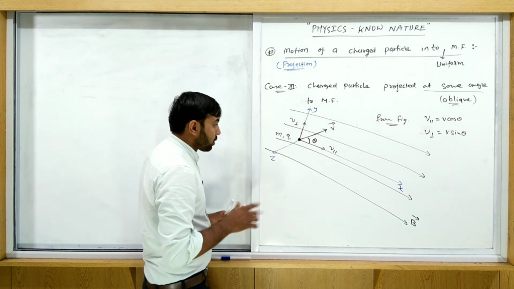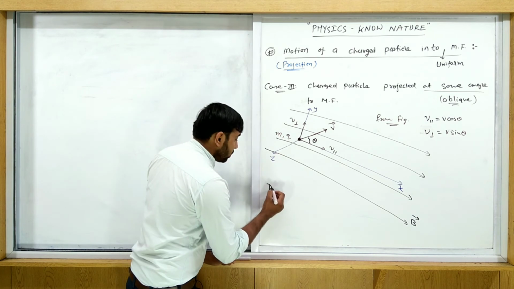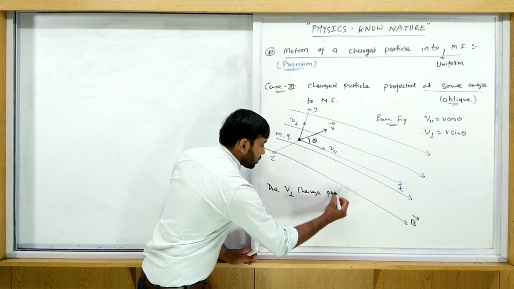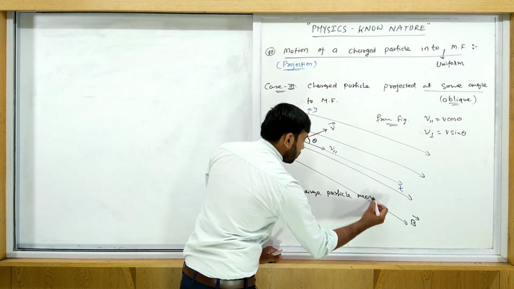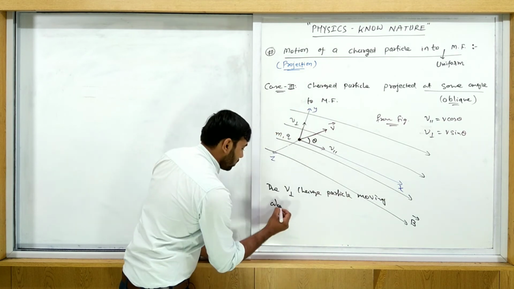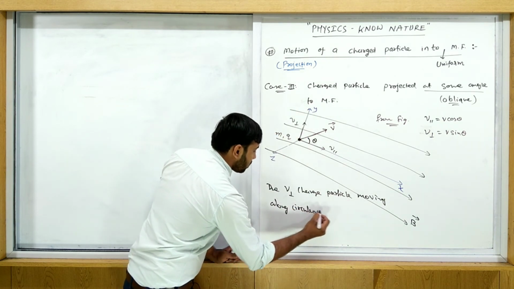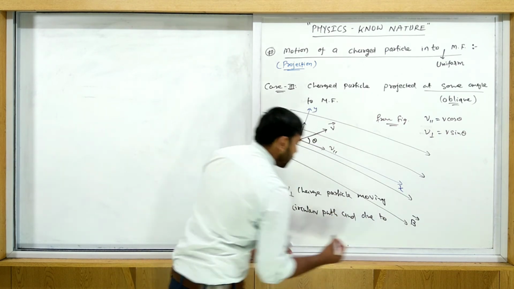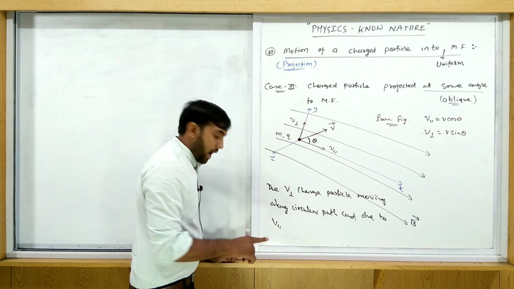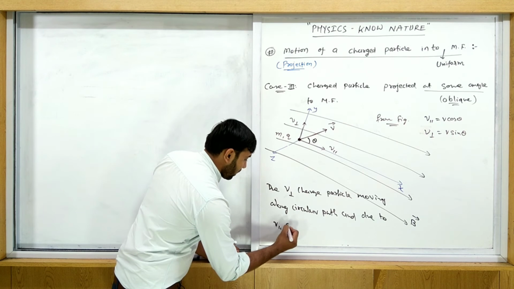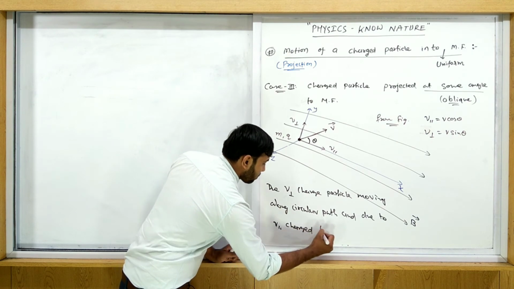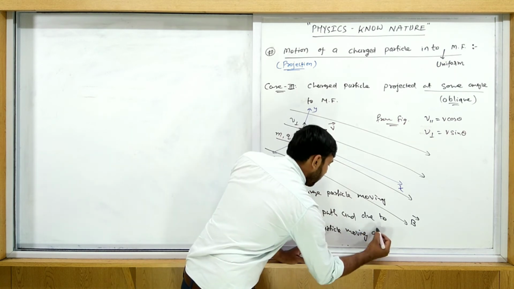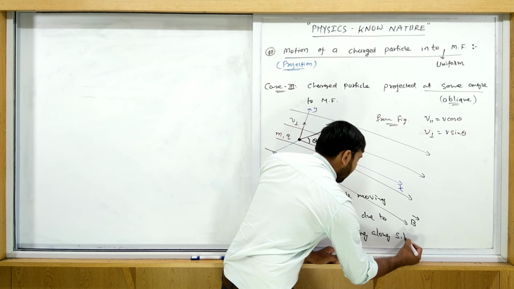So here we write the role of both velocities. Due to V perpendicular, the charged particle moves along a circular path, and due to V parallel, the charged particle moves along a straight line.